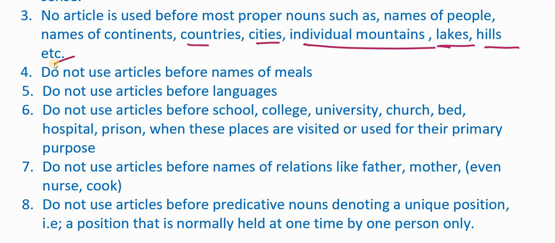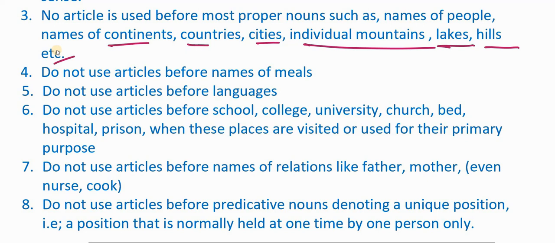I told you when we say the United States of America, the article is not with the proper noun America, it is with States. I don't know if you remember. I gave you the reasons as well. The article is never used with the proper noun. It is always used with a common noun, or it is used with a proper noun acting as a common noun. You don't use articles before the names of continents.